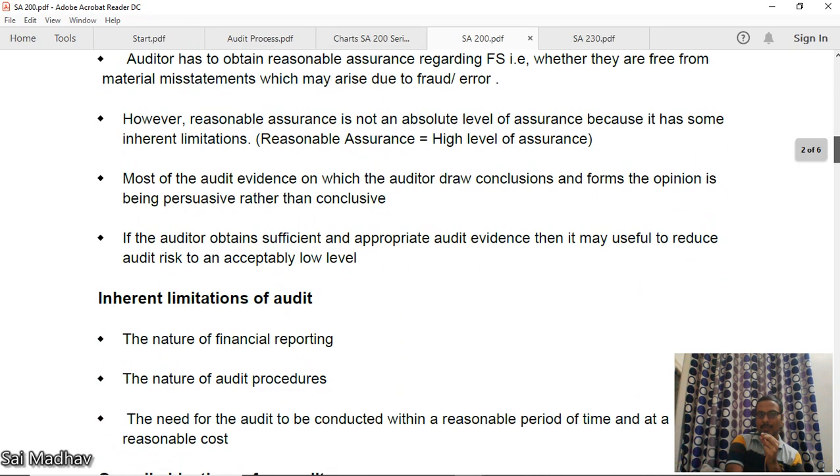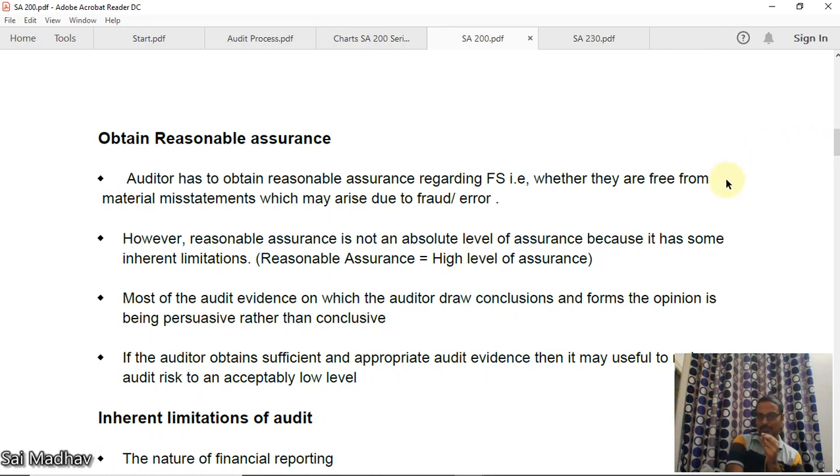Obtain reasonable assurance. Now, what is reasonable assurance? It is a high level of assurance, but it is not absolute assurance. The auditor has to obtain reasonable assurance regarding whether the financial statements are free from material misstatements which may arise due to fraud or error. Material misstatements. Misstatement means actual versus required.